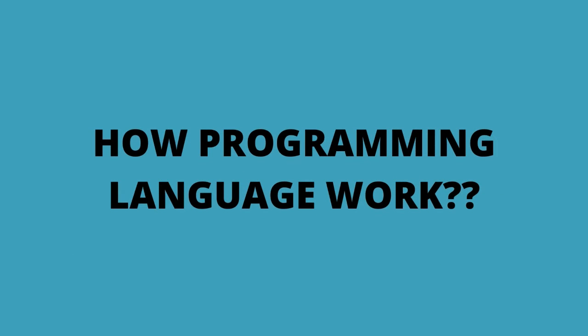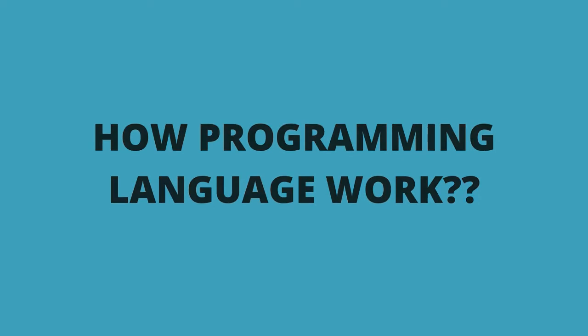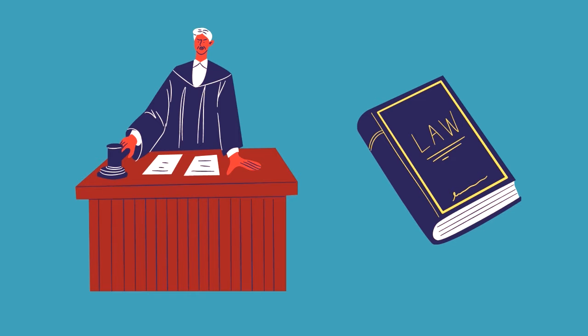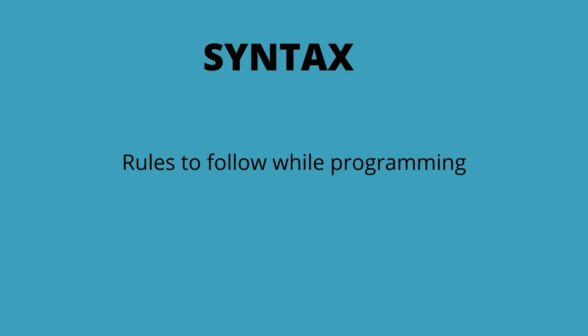Now let's see how programming languages work. There are plenty of programming languages such as C, C++, Java, Python, etc. So basically a programming language has some rules to follow. Take an example. To speak in English, we do follow the grammar. We make sentences and we have certain rules.